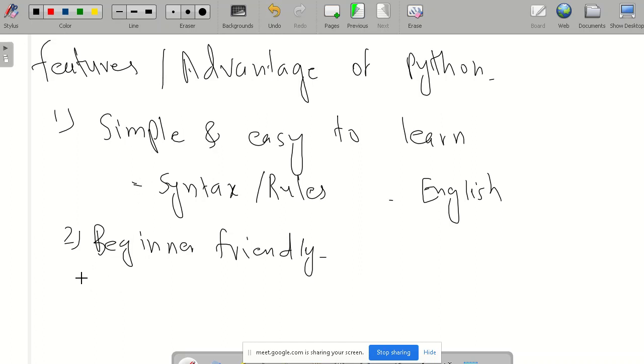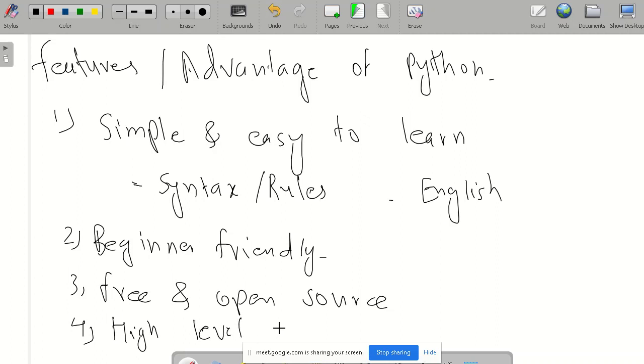Then it is free and open source, so we don't have to pay anything to run Python programs. It may be our personal applications, or an enterprise level application, we can develop easily without giving any fee to them. Then it is a high level programming language.